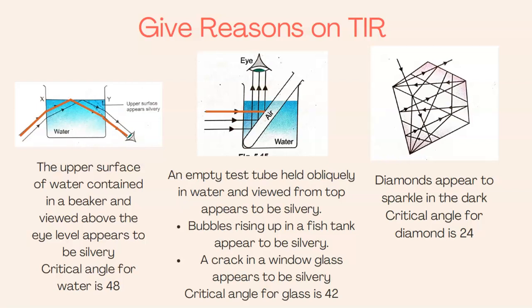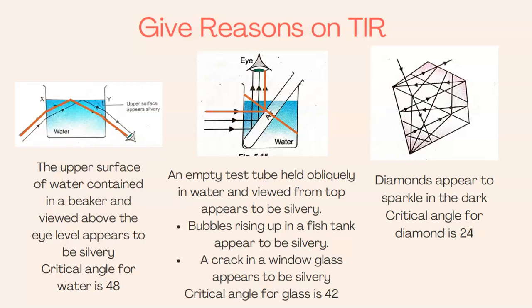Remember, critical angle for glass is 42, and if I draw a normal here, the angle of incidence in this case will become 45 degrees. Half of 90, that is 45. And 45 is more than 42. So if the ray of light is incident at an angle of more than 42, 45 here in this case, then total internal reflection takes place and the surface of the test tube appears to be silvery.